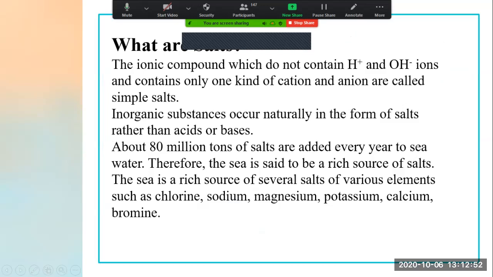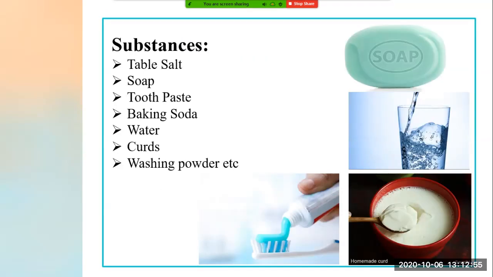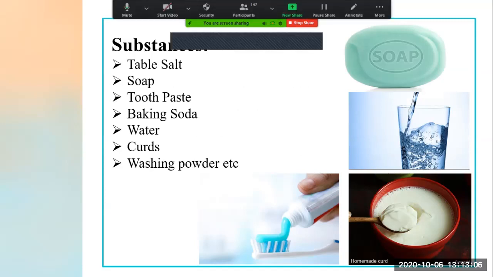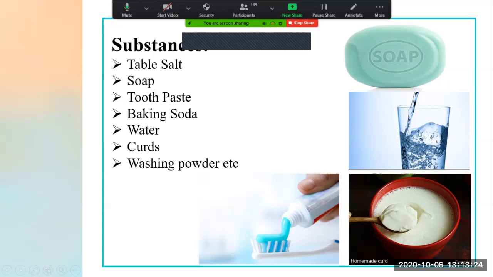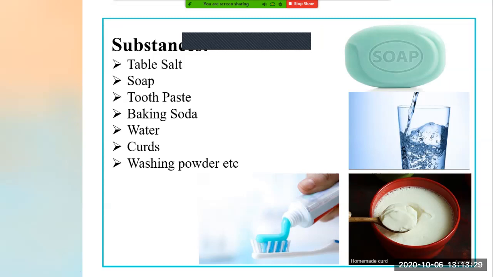Now baking soda. Baking soda is used for which purpose? Baking soda is used for making food such as cake, yummy cake we eat, right? In that cake, what is used? Baking soda is used. And moms cook bhaji also, right? To make that bhaji crispy also, what is used? Baking soda is used. Now the next one is water. Water is the basic need of our life. We know that without water we cannot survive. Water is used for each and every purpose in our day-to-day life, such as for drinking purpose, for bathing purpose, for cooking purpose, for washing purpose. Everywhere water is used, right?